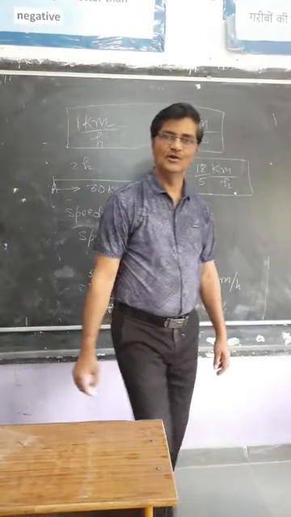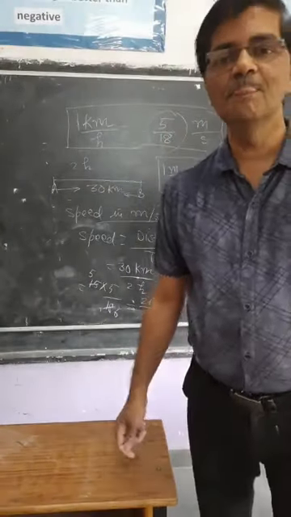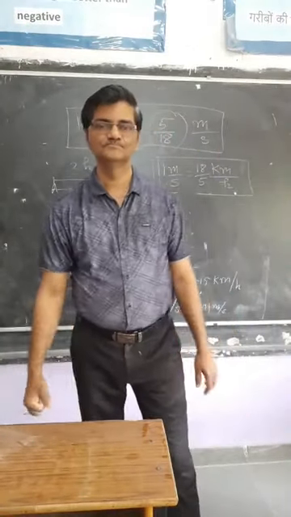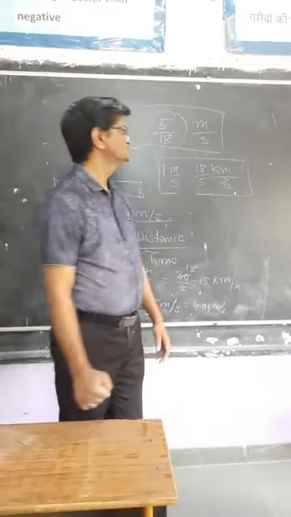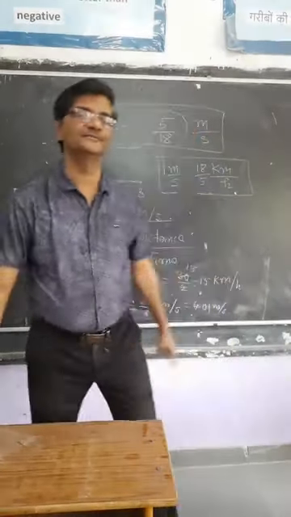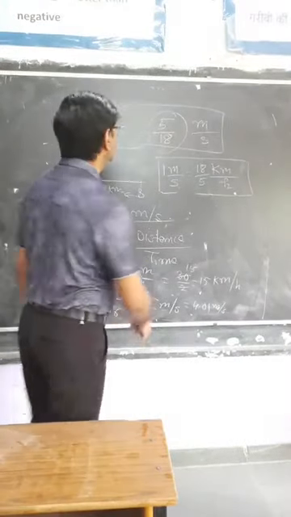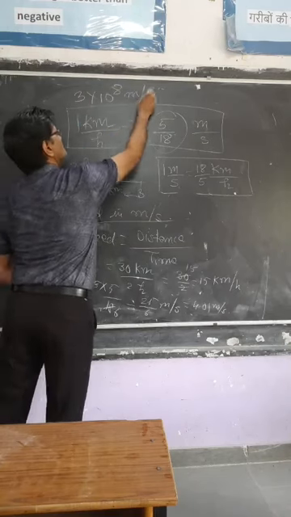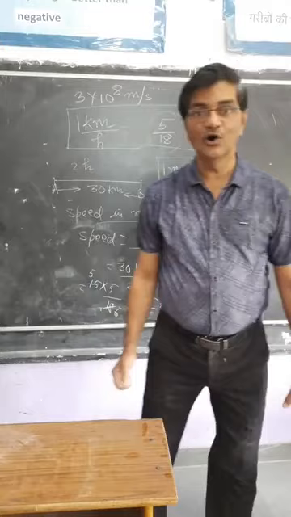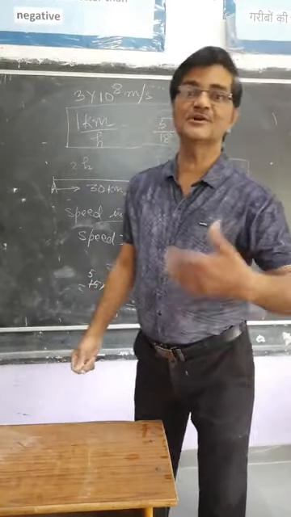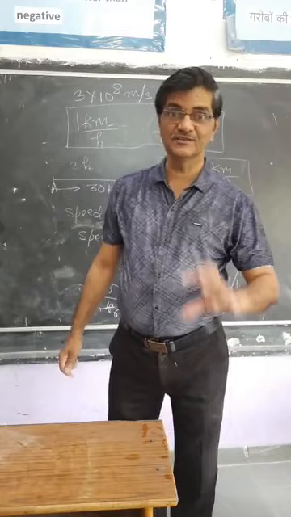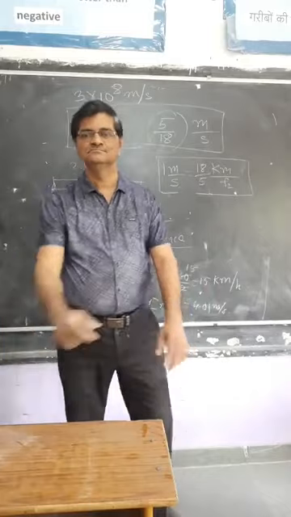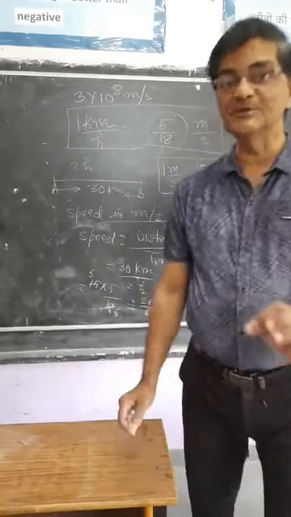If our car is moving at 60 km per hour, 90 km per hour, then in meter per second what is the speed? You know the fastest thing in the world? What is the maximum speed that we know? Yes, the speed of light. The speed of light is the maximum speed, that is known as what? 3 into 10 to the power 8 meter per second, or you can say 3 lakh kilometer per second. The fastest thing in the universe is the speed of light.